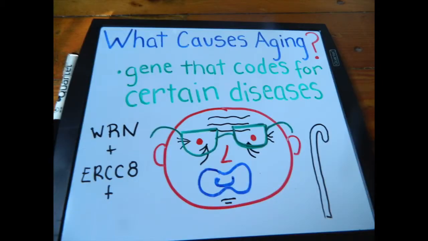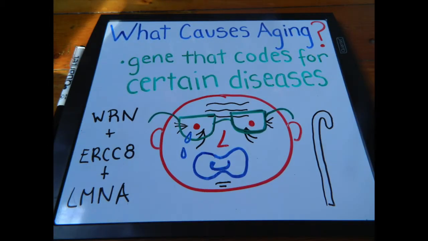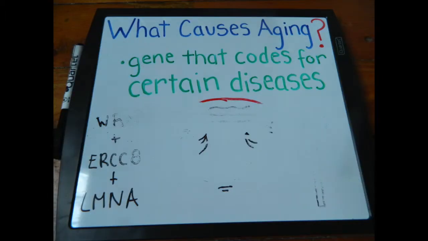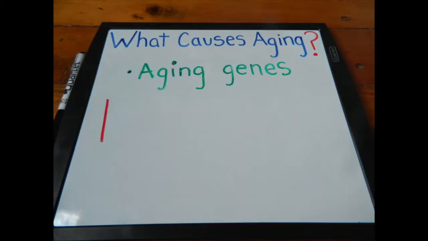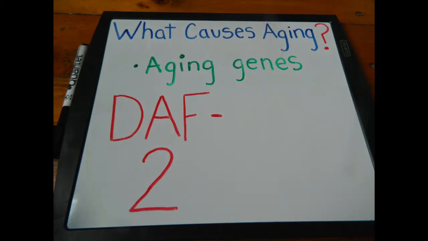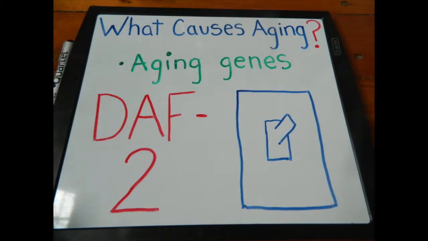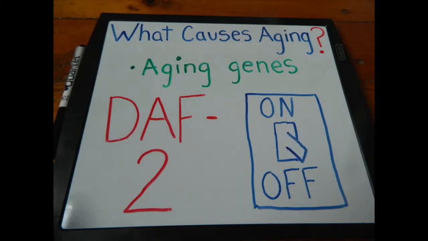The genes that cause these premature aging diseases most likely contribute to the causes of regular aging because they cause symptoms like hair graying and loss, wrinkling, skin atrophy, loss of bone and muscle mass, and age-associated diseases. Other genes have been investigated as possible causes of aging as well. The DAF2 gene controls a pathway for other genes, which then regulate physiological processes throughout life, processes that degrade as an individual ages.